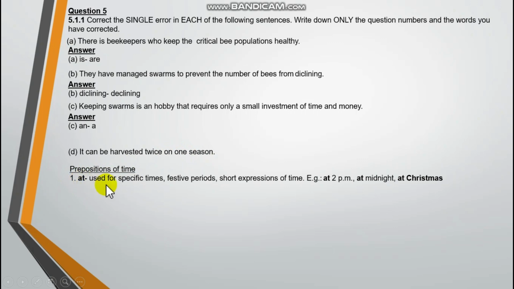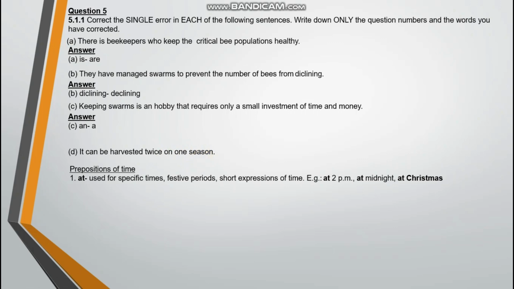At is used for specific times, festive periods and short expressions of time, for example at 2 p.m., at midnight, at Christmas. So is at the correct one to use here? At one season? Remember, we use it for specific time frames like festive periods or short expressions of time. I don't think so. A season is not a short period or specific time.